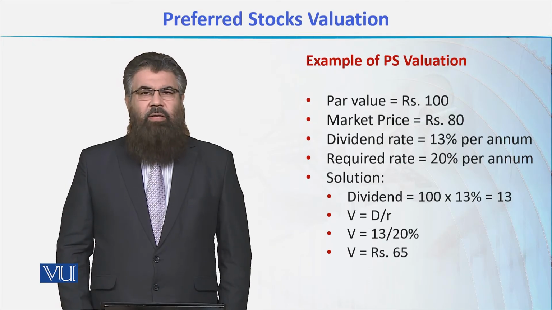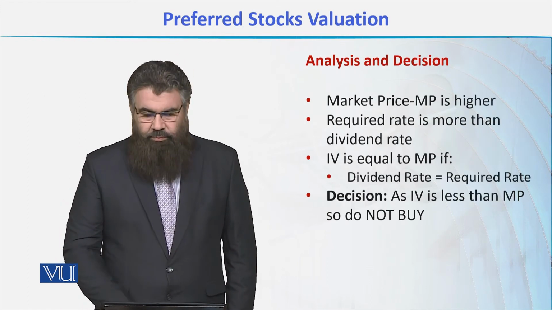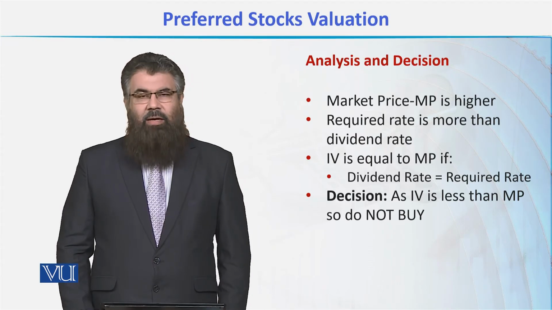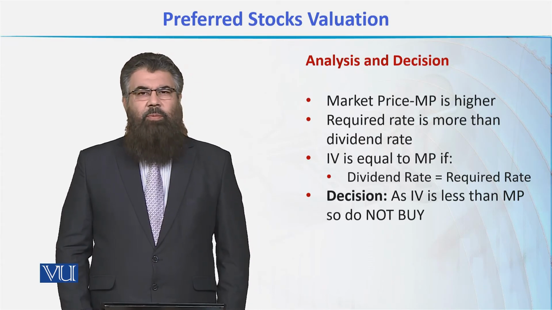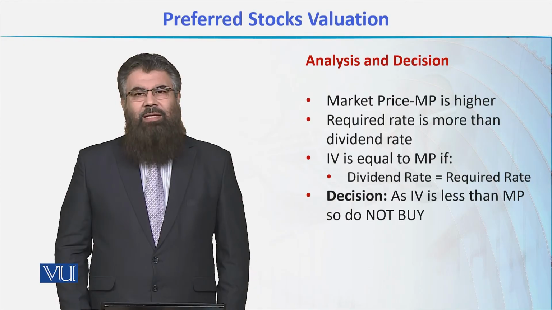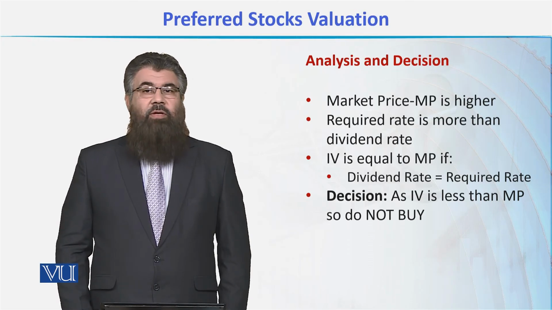Once we calculate the intrinsic value of a stock or a security, then the next step is to analyze and to make a decision. Here, the market price is higher than the intrinsic value because the market price is 80 rupees, whereas the intrinsic value is 65 rupees. So we can say that this stock is selling in the market at a price which is more than its true value. So the answer is obvious.